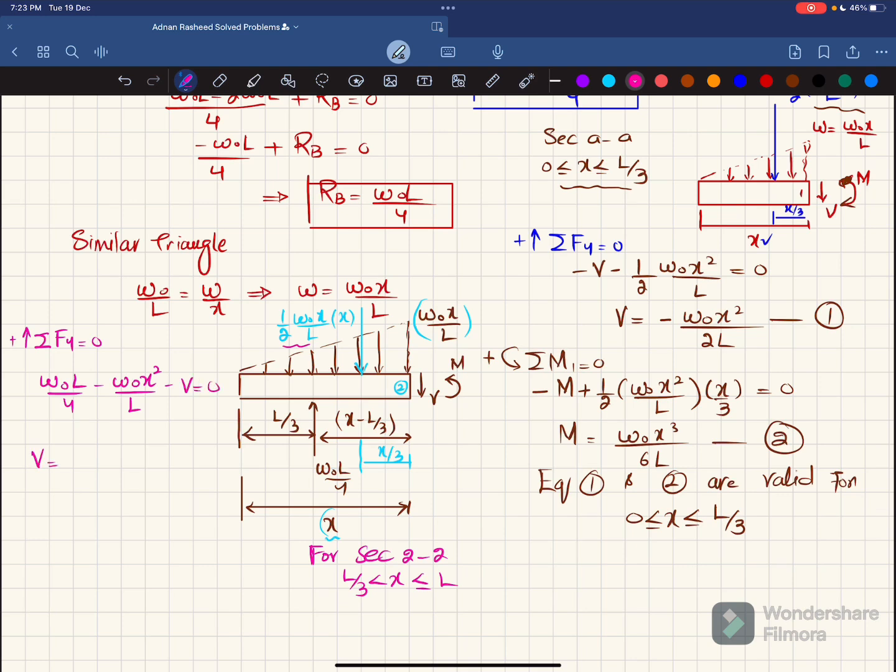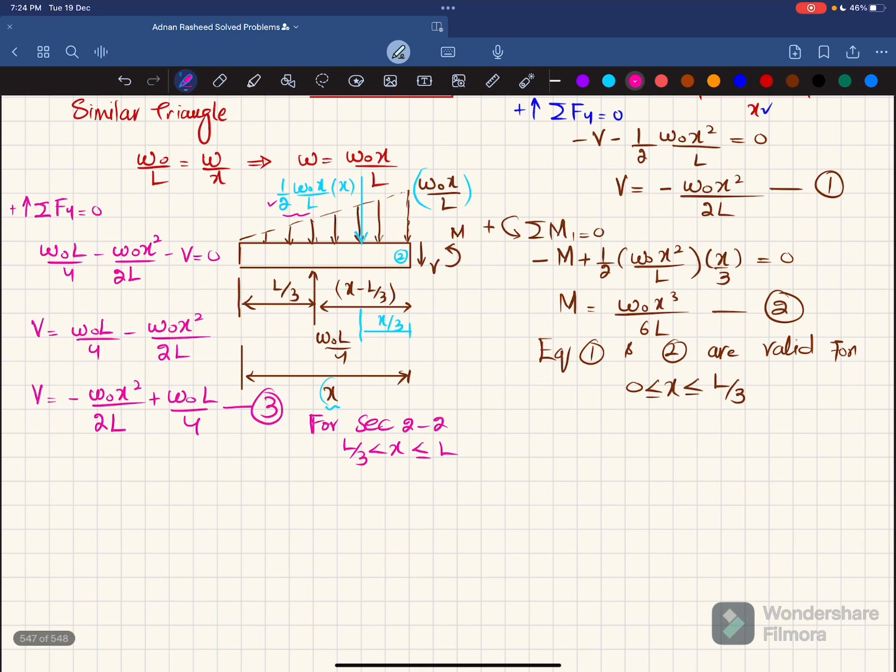So from here this V will be equal to W naught L by 4 minus W naught X square over 2L. Here you can see you have 2 as well. Clear? So V is equal to minus W naught X square over 2L plus W naught L by 4. This is your equation number 3.